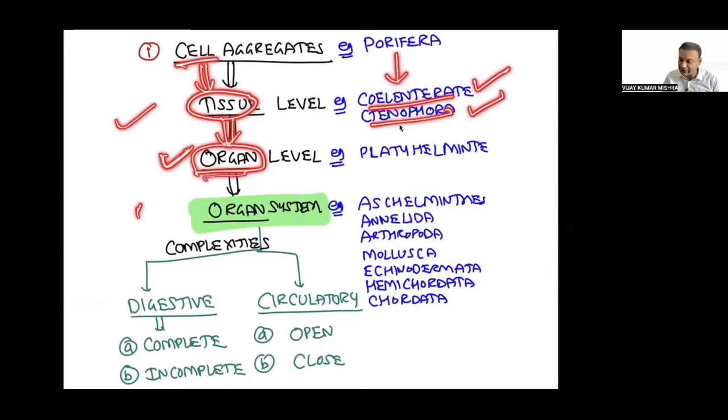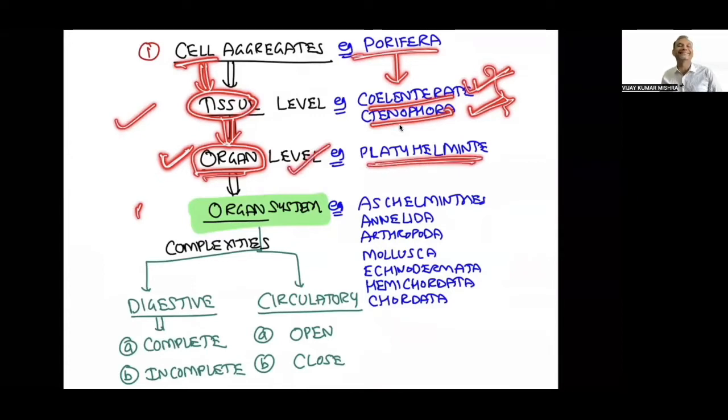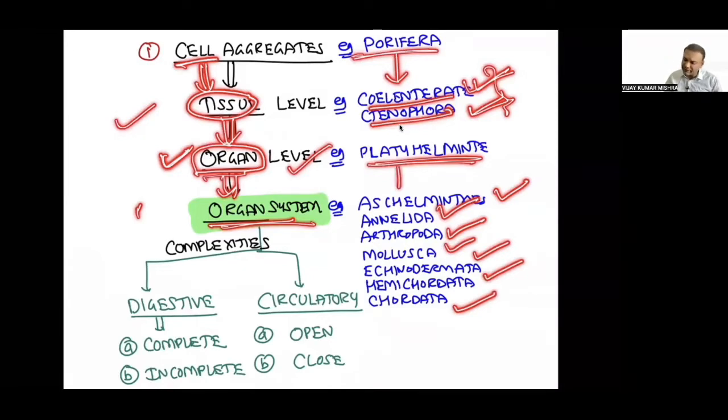So organs will not be seen in case of Ctenophora and Coelenterata. In both of them, organs will not be seen. In Porifera, tissue cannot be seen. In Platyhelminthes, organs can be seen. That's why Platyhelminthes is the first phylum where organ level of organization developed. Now organs will combine to form the organ system, and this organ system is seen in Aschelminthes, next phylum Annelida, Arthropoda, Mollusca, Echinodermata, Hemichordata, and all the phyla after Platyhelminthes are going to be included here. I think the concept is very simple.